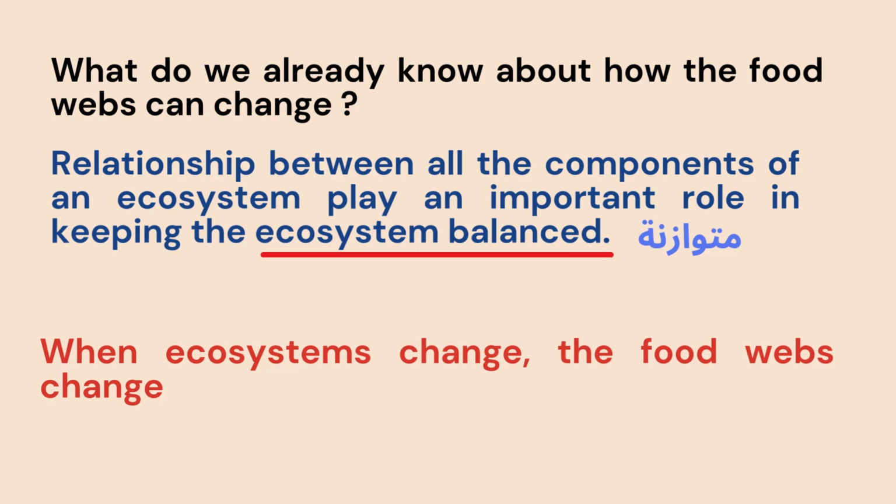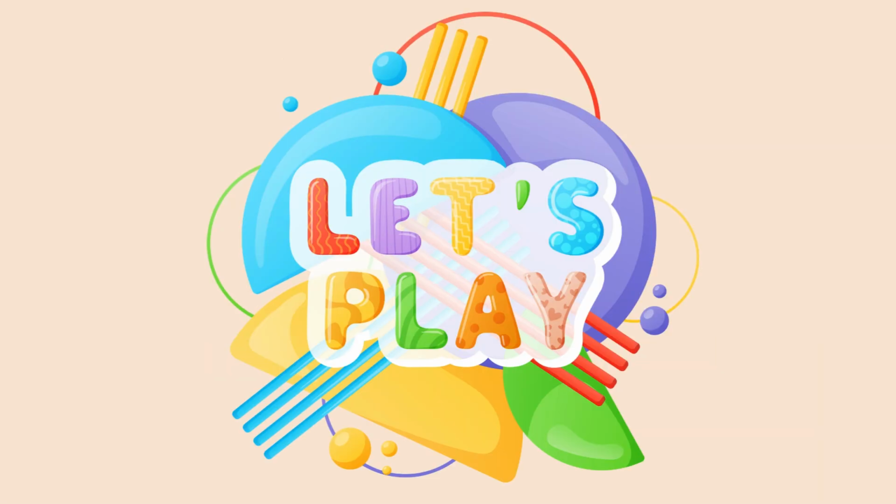So the ecosystem must be balanced, so the food web will be unchanged and balanced also, as each species will find its food and shelter in the ecosystem. So this will be good for the food web. This is because when the ecosystems change, the food webs also change according to the changes that happen in the ecosystems. Okay, so now we have a game to play.